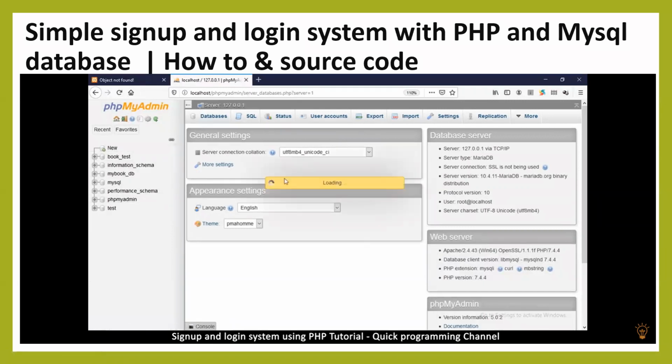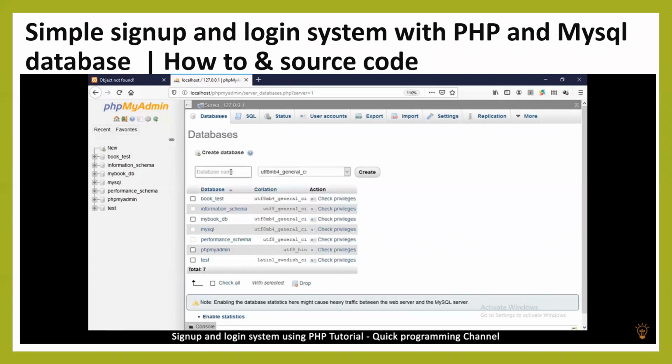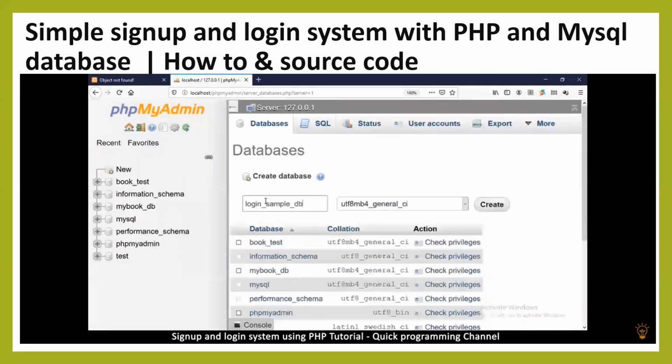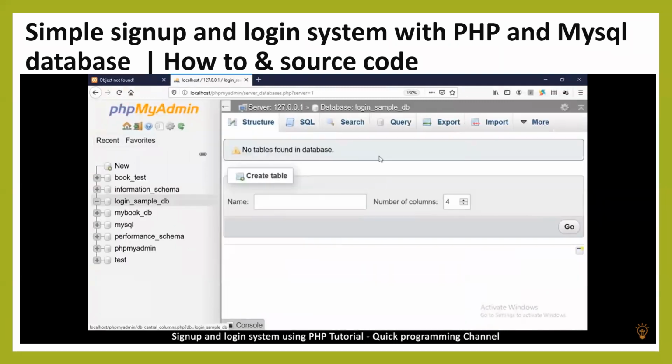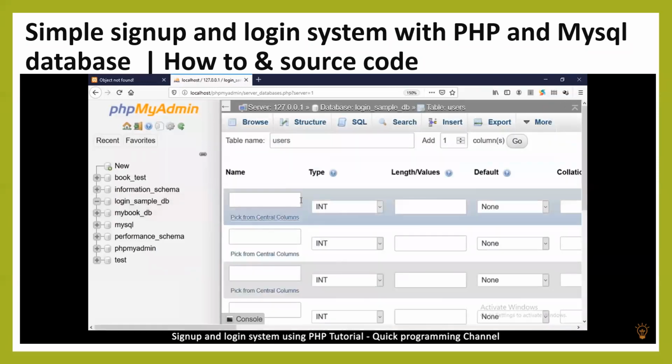So let's click on New here and create our database. We're going to call it login sample db. That's the name right there. Then hit create, and just like that we have a database. Then we'll create a table in there called users. Create table. Let's make sure that we have 5 columns and hit OK. All right, there we go.